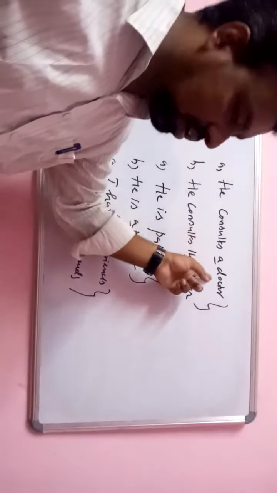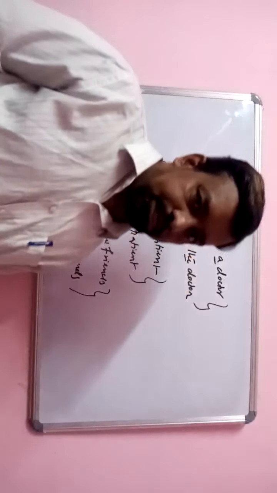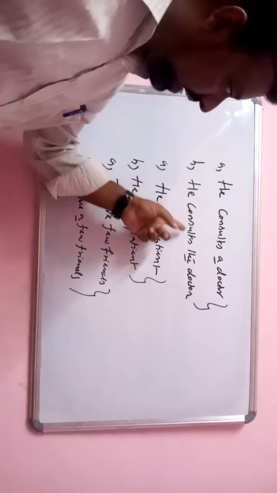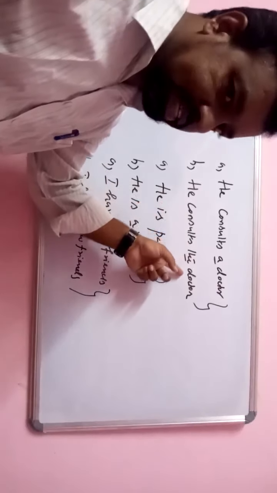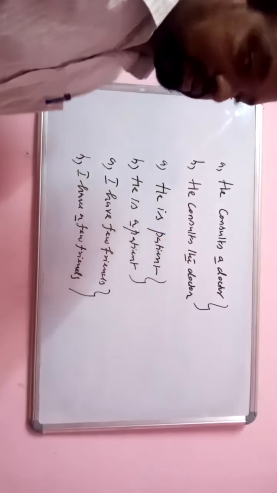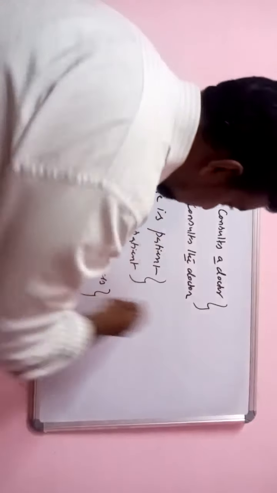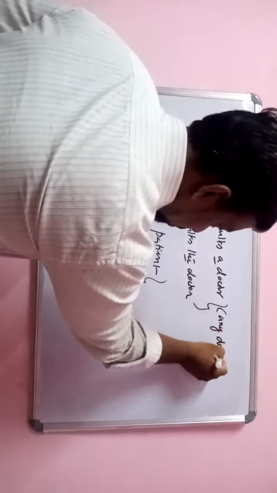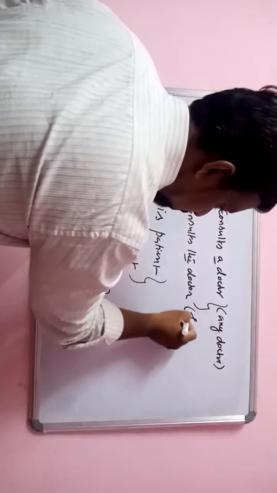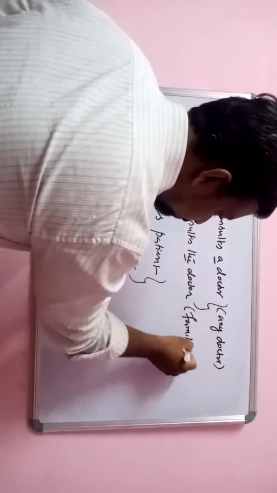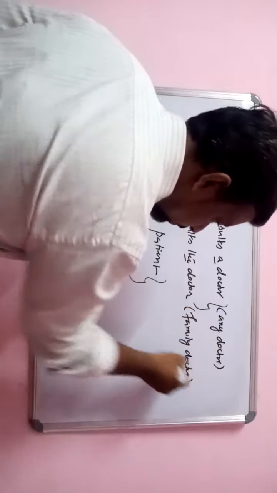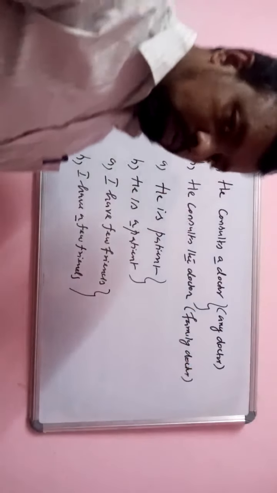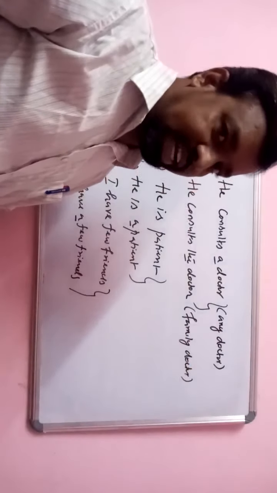He consults a doctor means any doctor. When you say he consults the doctor, it means he is a family doctor. This means any doctor. This means family doctor. See how big a difference it has.